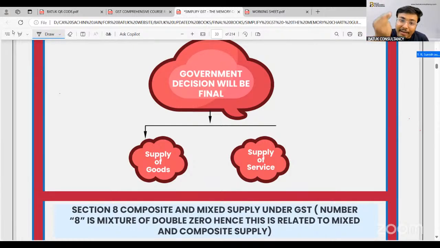For that purpose, they have clearly mentioned that whenever there is a mixed supply, the highest rate of GST will be applicable, so that nobody does unnecessary bifurcation of supplies and compounding. That is the purpose. I think now today you all understand why there is a mixed supply, why there is a composite supply, and why in case of mixed supply they are charging the highest rate of GST.